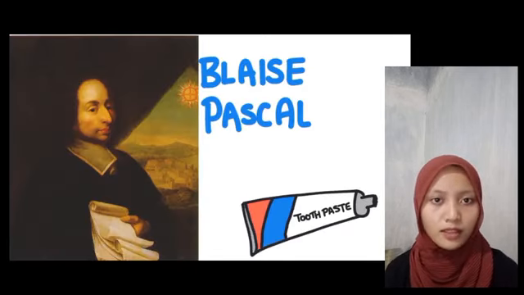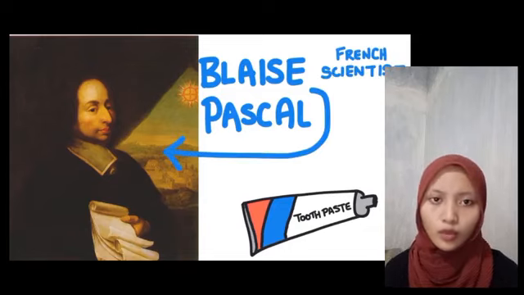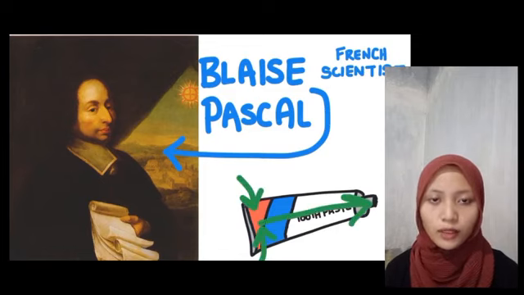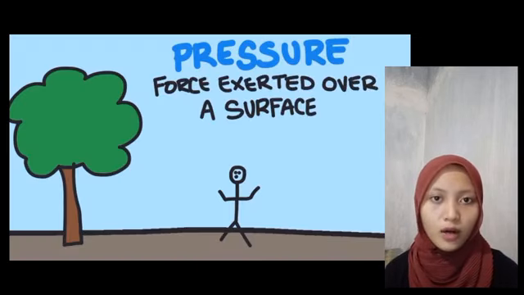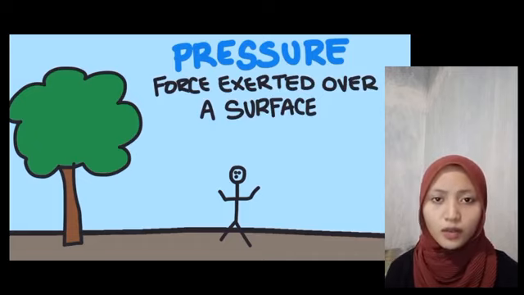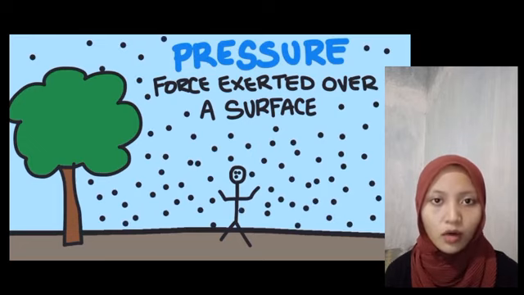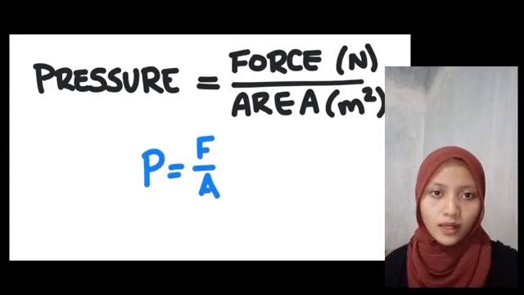Pascal's principle is named after the French scientist Blaise Pascal, who discovered that an applied pressure can be transmitted through a fluid. Pressure is a force that is exerted over a surface. As an example, air pressure is the force of all the individual air particles colliding with an object from all sides. The equation to solve for pressure is pressure equals force divided by area.